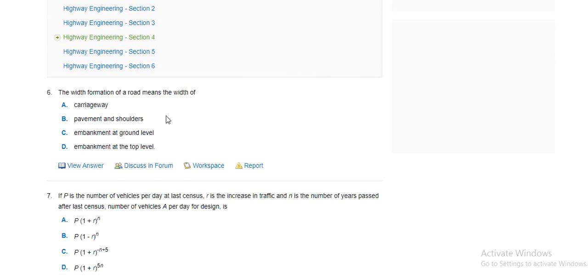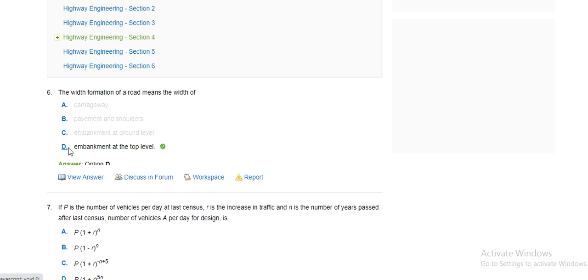Then the width of formation of a road means the width of carriageway, pavement and shoulders, embankment at the ground, or embankment at the top level. So the width of formation is nothing but the embankment at the top level.